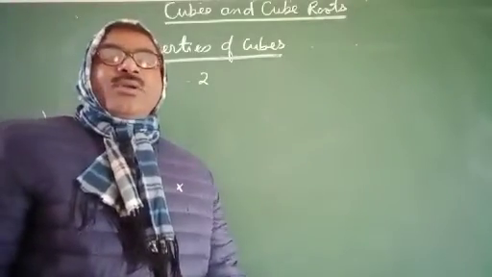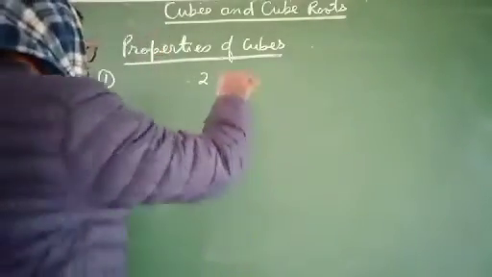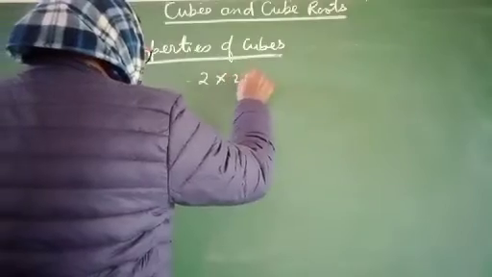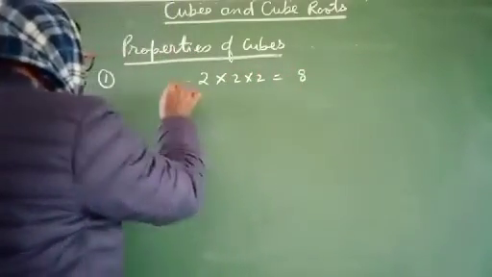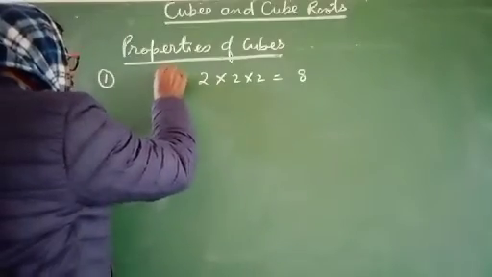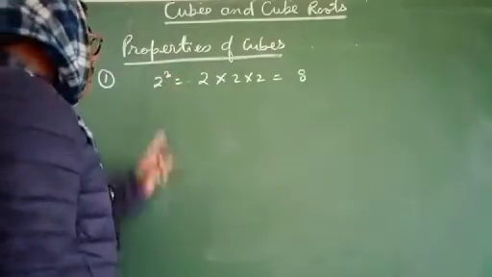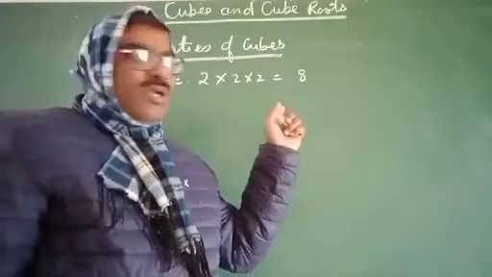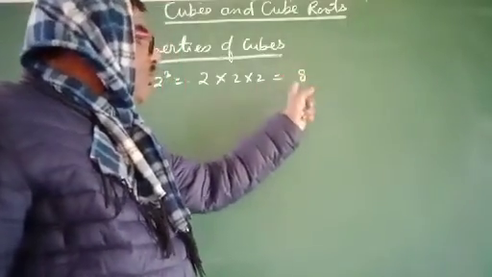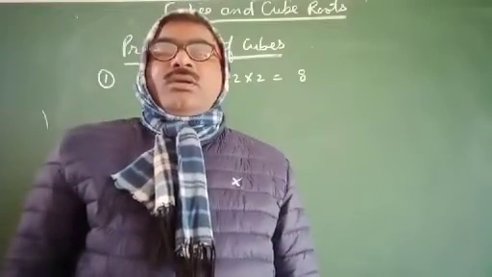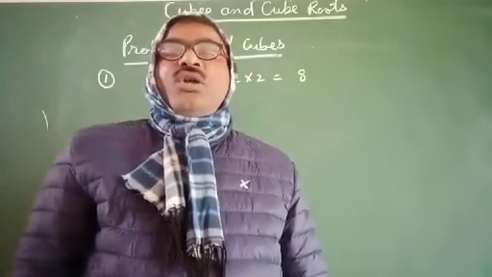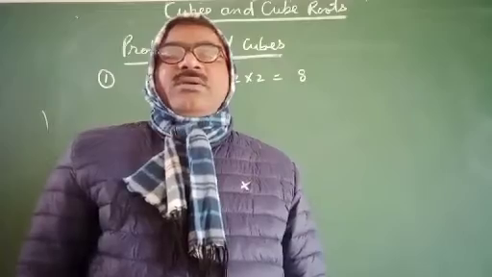If you multiply 2 three times, 2 into 2 into 2, then we get 8. It means 2 cube equals 8. 2 is an even number and the cube of 2 is 8, which is also an even number. It means that the cube of an even number is an even number.